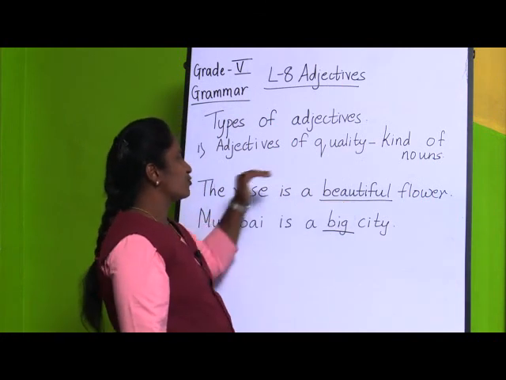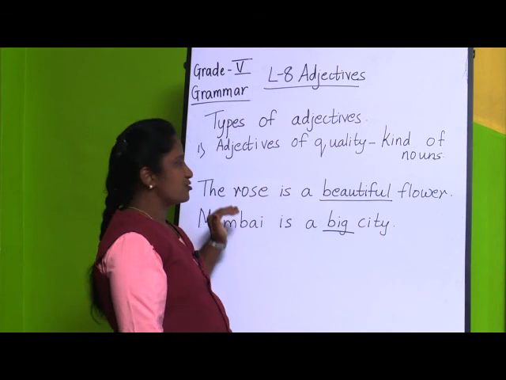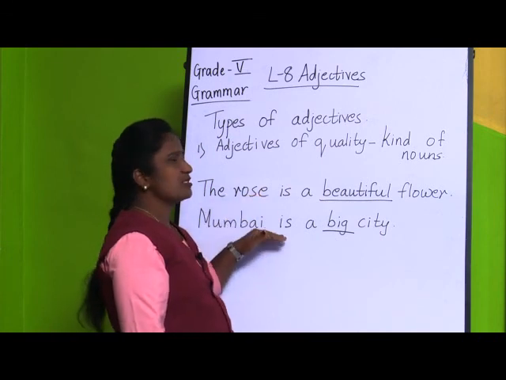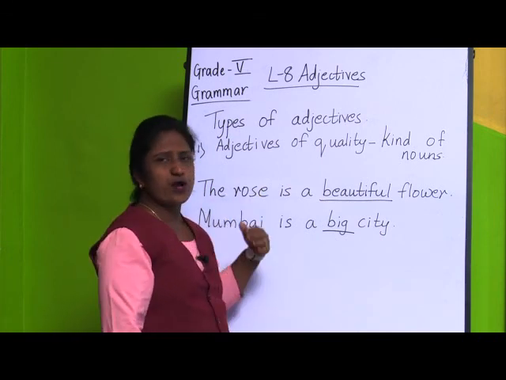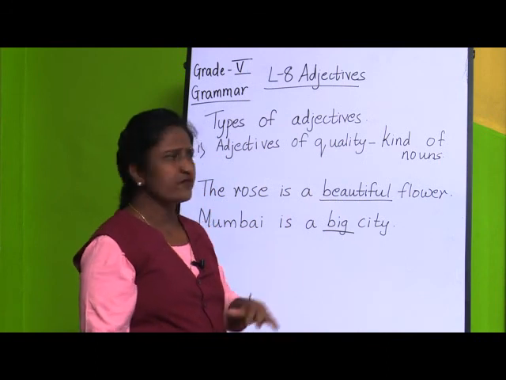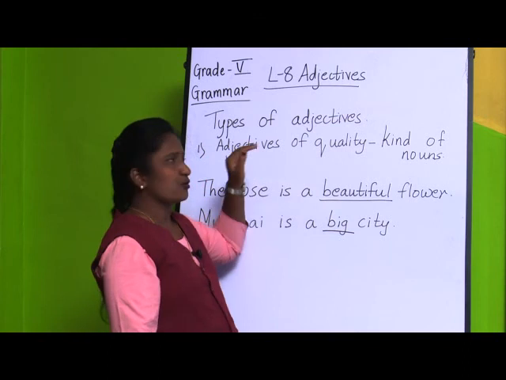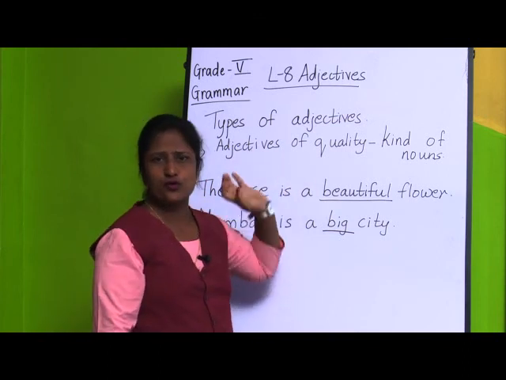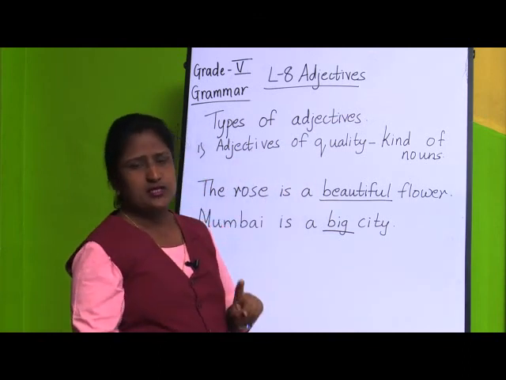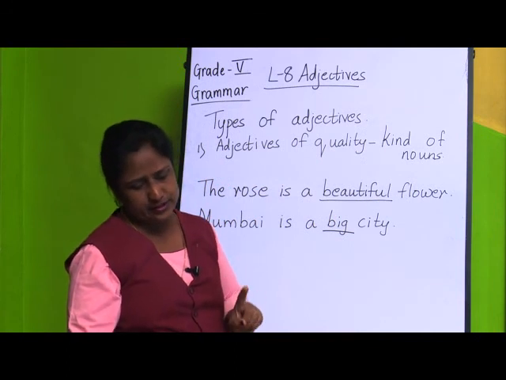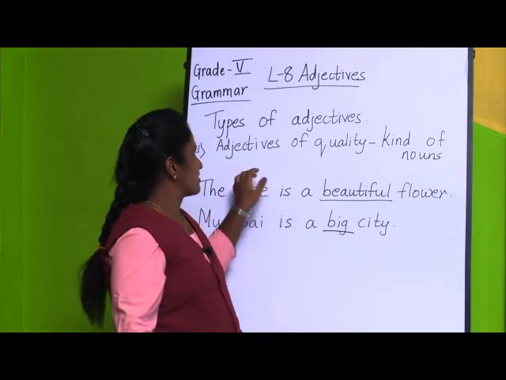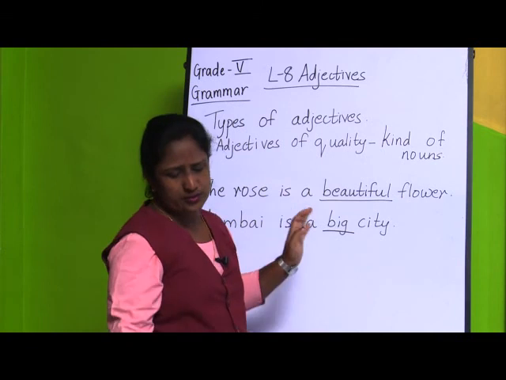Beautiful is the quality of the rose. So these are the qualities of the noun. If you ask the question what kind of, automatically you are going to get the answer, that is adjectives of quality. So this was the first type of adjective, and exercise B I have given with two sentences.